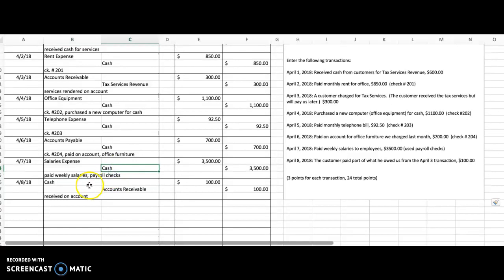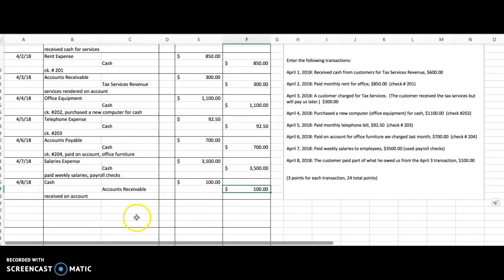And finally, the last one, the customer paid part of what he owed to us. So if he's paying us some money, we know that cash is involved. Cash goes up. It's debited by 100. Accounts receivable, he had charged it apparently back on April 3rd, and now he is paying it off. Accounts receivable is the account that is an asset. It shows that somebody owes us money. It increases on the debit side, but in this case, it goes down because the customer is paying us. So people owe us less money. So that's why accounts receivable decreases, which means it's a credit.